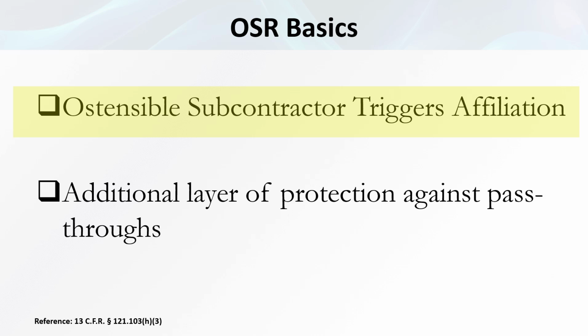The limitation on subcontracting guards against pass-through performances by limiting the amount of work that can be subcontracted to other entities. The Ostensible Subcontractor Rule applies an additional layer of protection by requiring that a small business awarded a set-aside contract actually performs the primary and vital work on a contract and not be overly reliant on a non-similarly situated subcontractor.